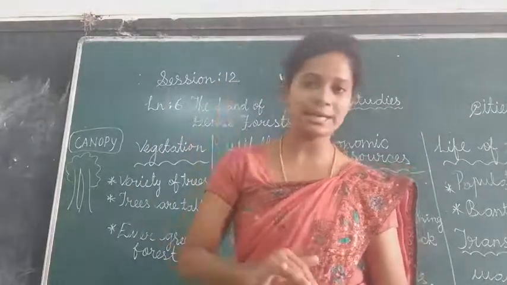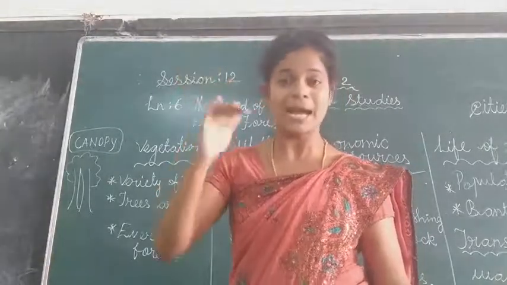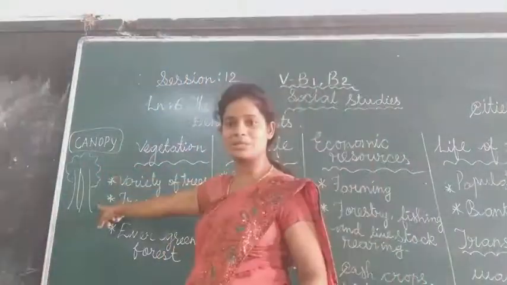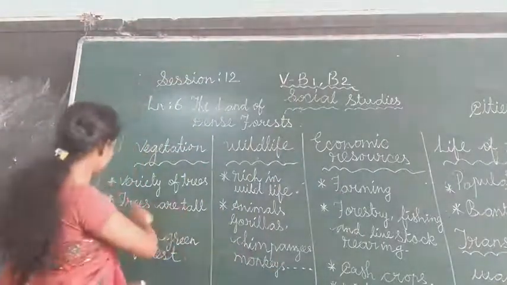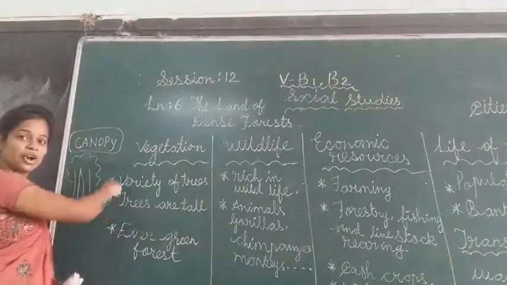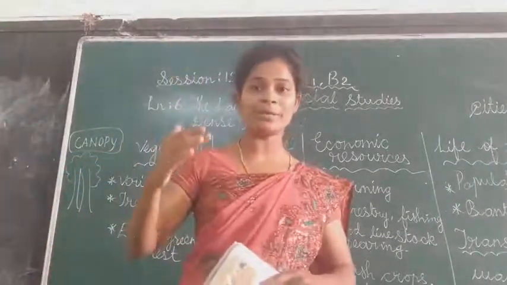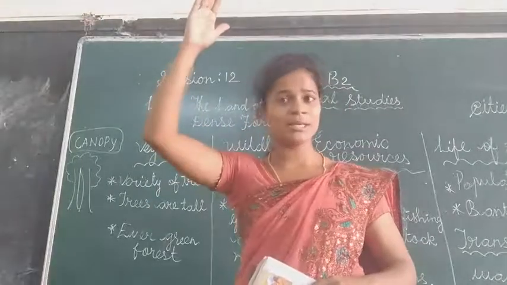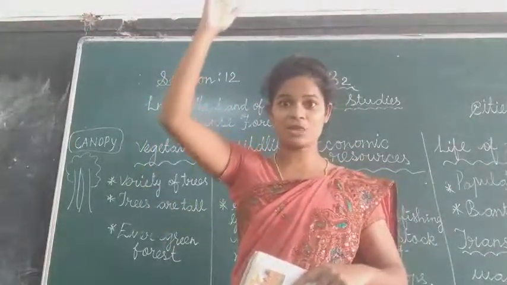There is enough sunlight, so plants grow quickly and also grow taller. See here I have drawn the picture. Trees grow very tall. When the trees grow taller, it is very hard to see the sunlight on top.